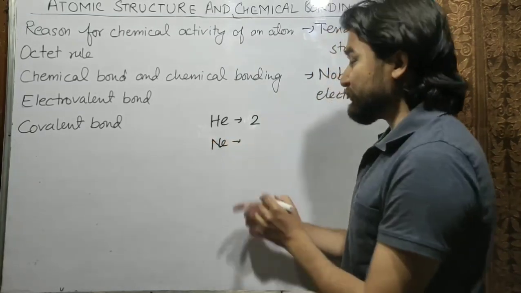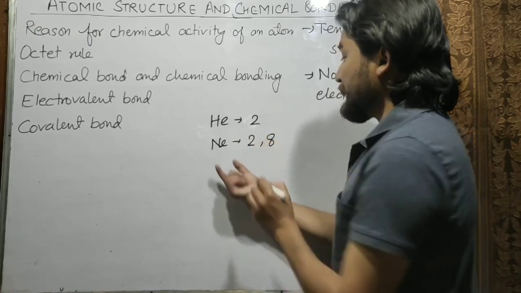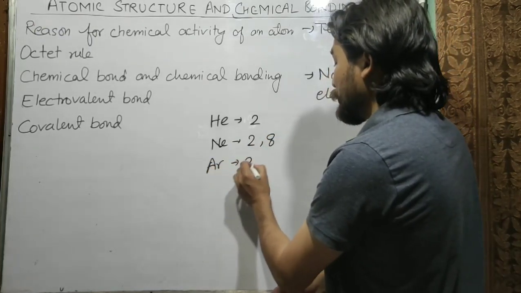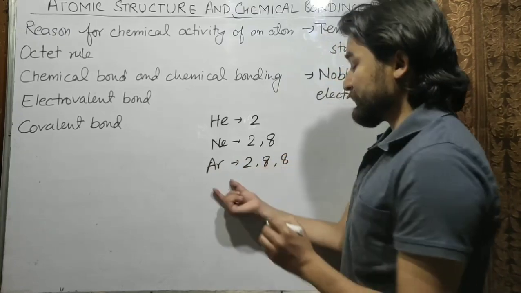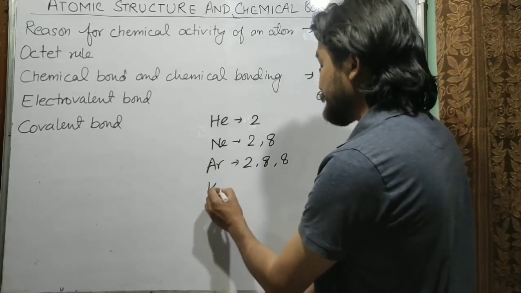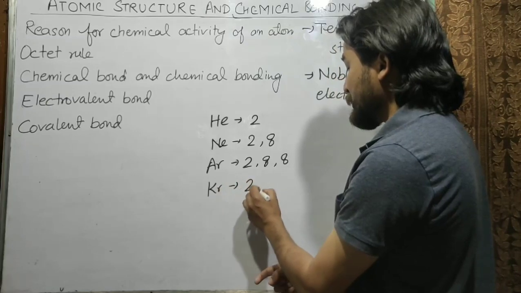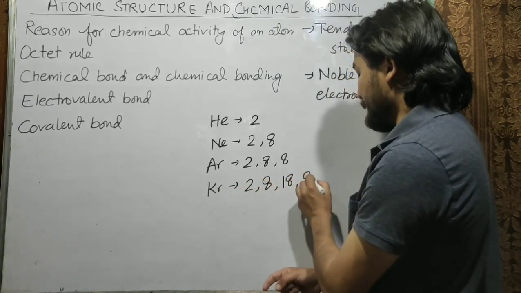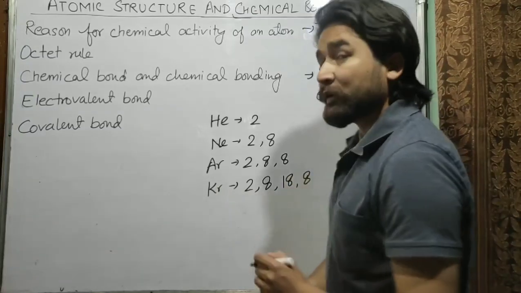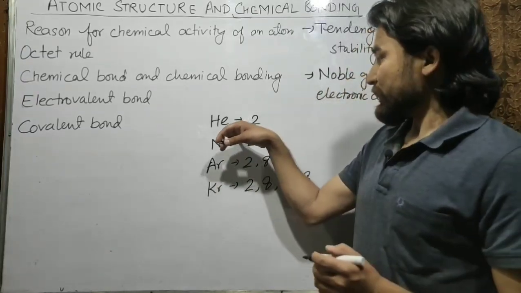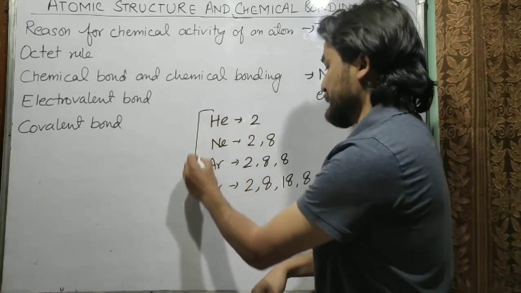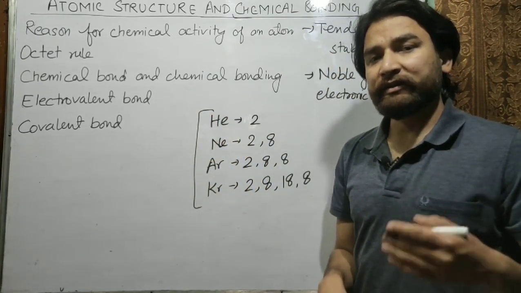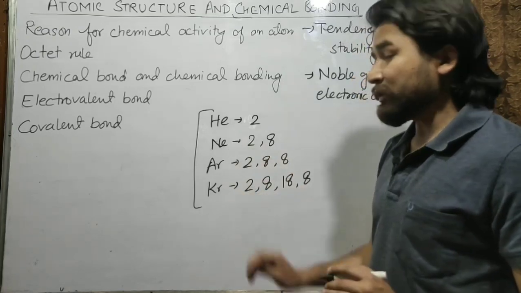So what is the electronic configuration of neon? It is 2 8. Its atomic number is 10. Then argon, that is 2 8 8. Then krypton. Its electronic configuration is 2 8 18 8. So these elements are called noble gases. Similarly, there are xenon and radon, etc. So these gases are called noble gases.